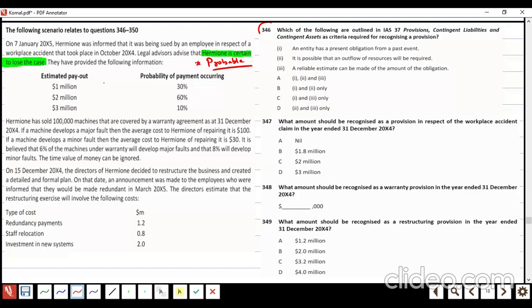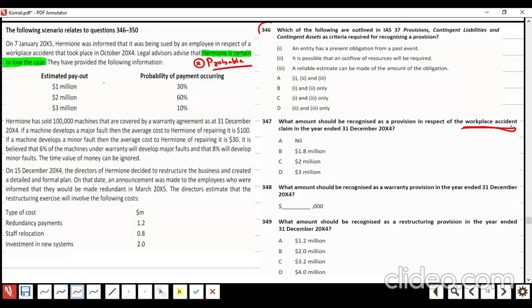If the outflow is probable, and the lawyer is a reliable source, the outflow is probable because of a past event. The accident occurred in the past. Presently, the case is going on. It's an obligation, and in the future it is going to be settled, but with uncertain timing and uncertain amount. That's why a provision is required. So the workplace accident is one question, this one. Okay, so we will solve this one.